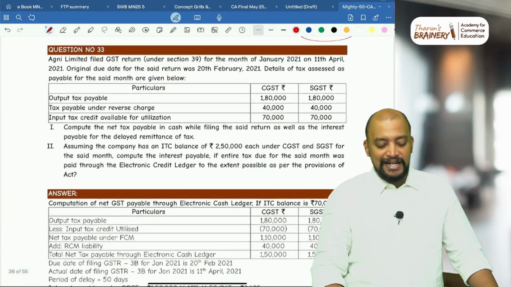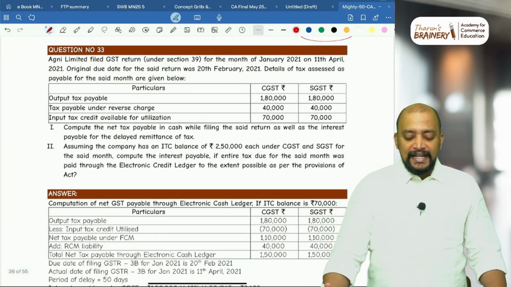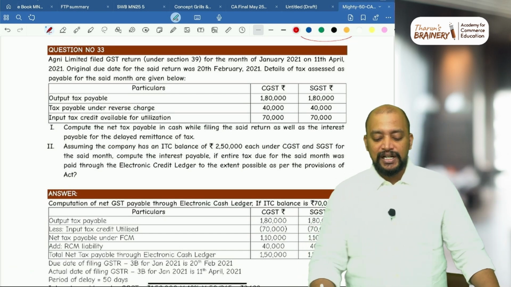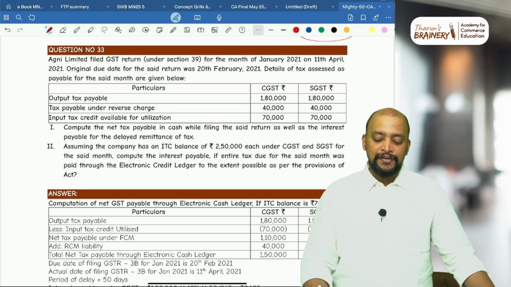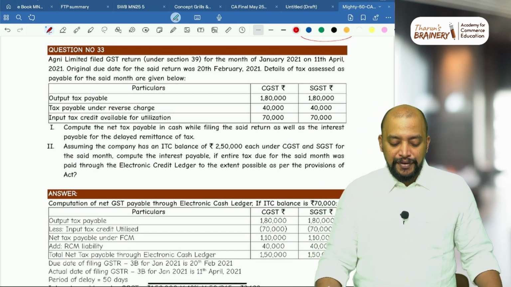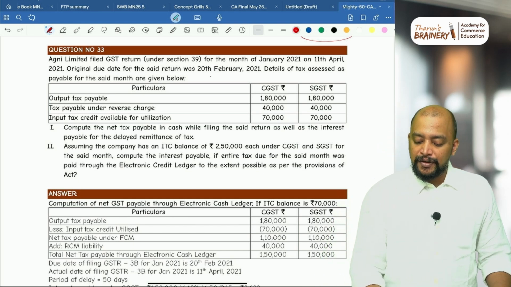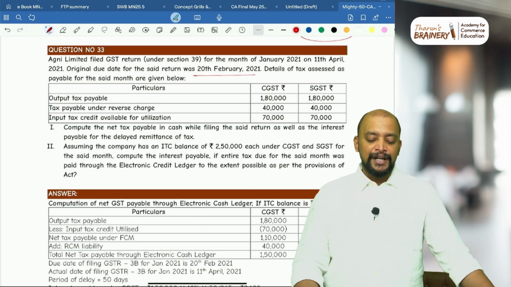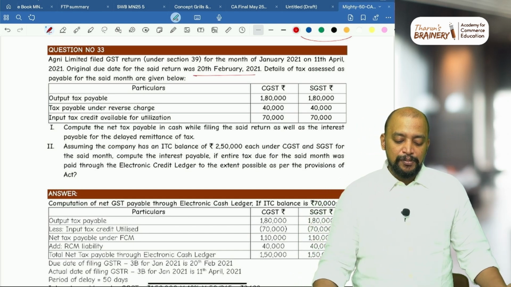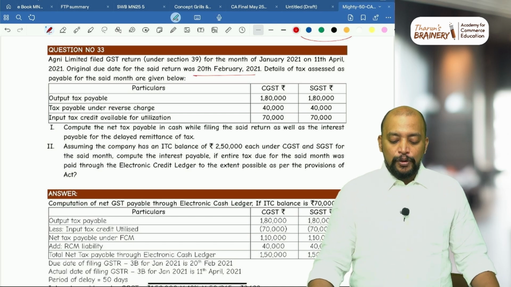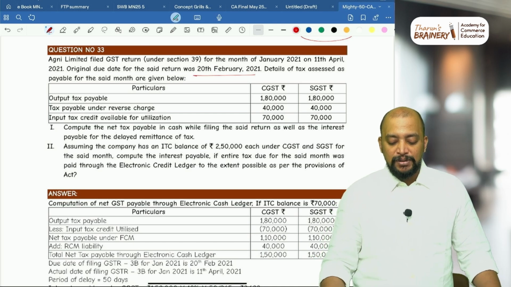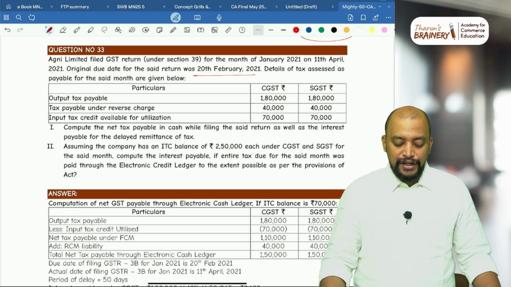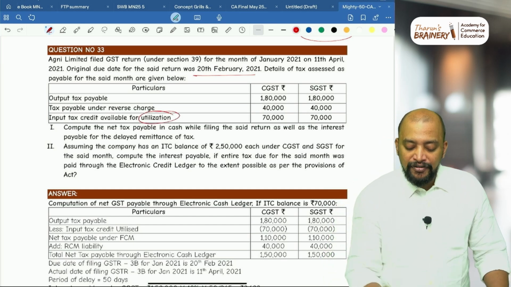Next, question number 33. Agni Limited filed GST return under section 39 for the month of January 2021 on 11th April 2021. The original due date for the said return was 20th February 2021. Details of tax assessed as payable for the said month are given below. Output tax payable 1,80,000, tax payable under reverse charge 40,000, input tax credit available for utilization.